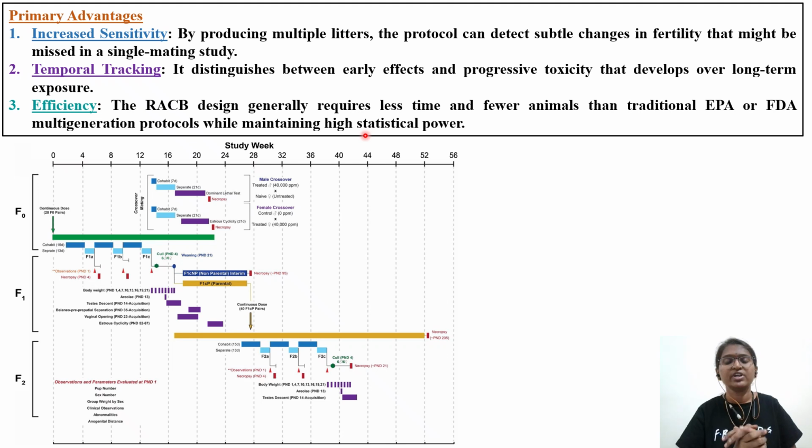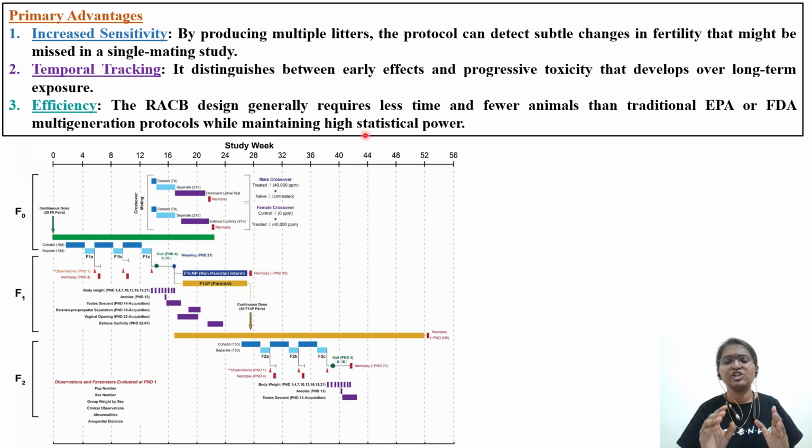So what is important here is you have to remember, being a toxicologist for 8 to 9 years in the industry, I do not come across too many examples, with either drugs or chemicals, where they have an RACB protocol study or data. If there is a certain chemical which is susceptible to cause multi-generation toxicity, then only a particular toxicologist or scientist will do an RACB protocol study.